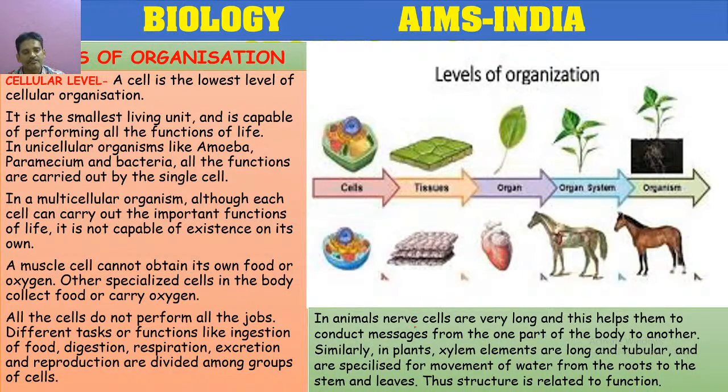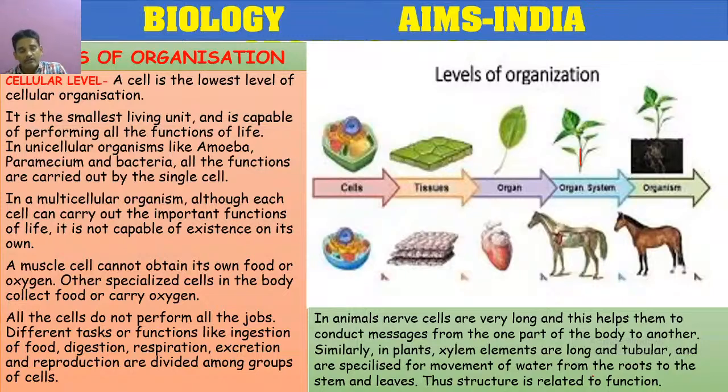In animals, different organ systems are present. For example, nerve cells are very long, and this helps them to conduct messages from one part of the body to another part. It is the function of the nerve cell. Similarly, in plants, there are tissues like xylem and phloem. Xylem elements are long and tubular and are specialized for the movement of water from roots to the upper parts, stem and leaves. So, conclusion: structure is related to function.